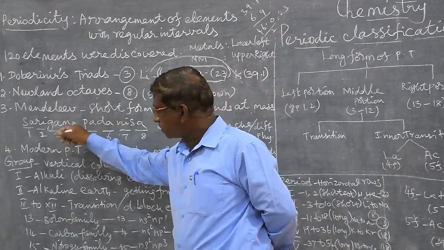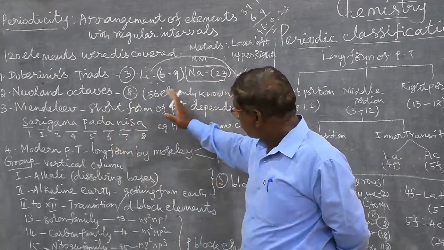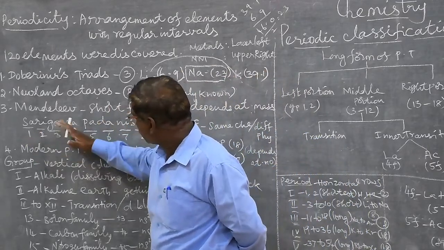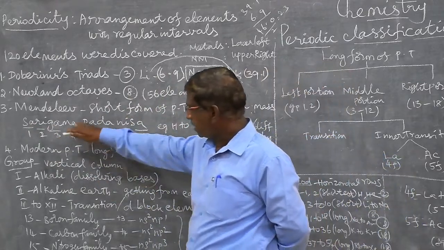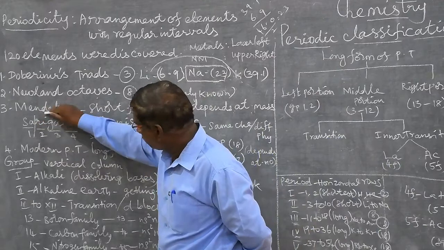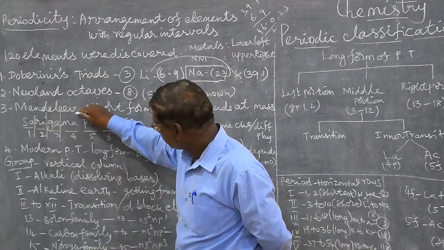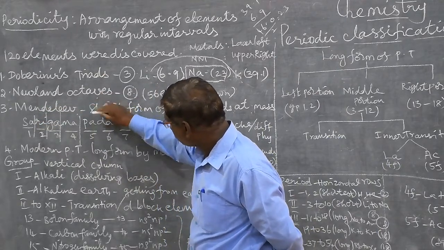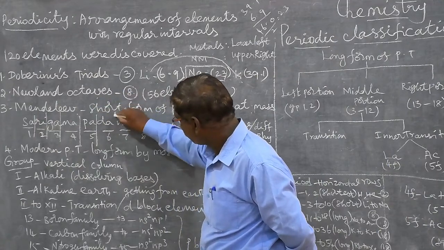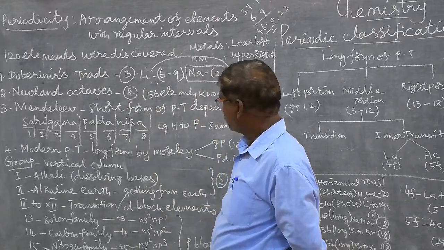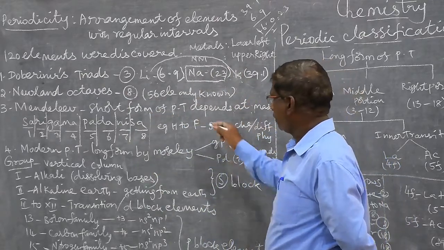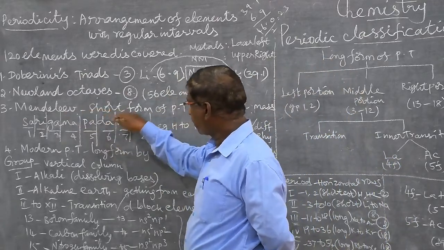Octaves is basically connected with rhythm. Sa Re Ga Ma Pa Da Ni Sa: Sa 1, Re 2, Ga 3, Ma 4, Pa 5, Da 6, Ni 7, Sa 8. Totally 8 elements.